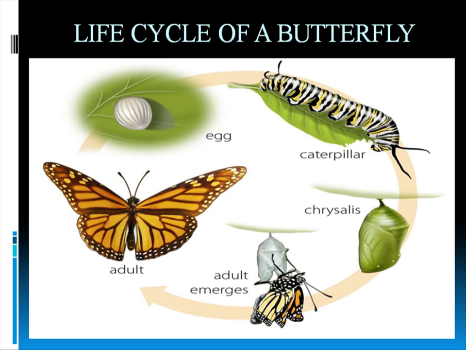This is the life cycle of a butterfly. The butterfly that it is showing is a monarch butterfly. First the butterfly lays eggs, and then the caterpillar forms, and the caterpillar eats and eats and eats, and it stores energy from eating, and then it forms the chrysalis or the pupa. Then after many weeks the adult emerges. At first the adult is not able to fly. It regains strength, straightens its wings, then it folds its proboscis. We will go into that detail later, and like this the cycle continues.